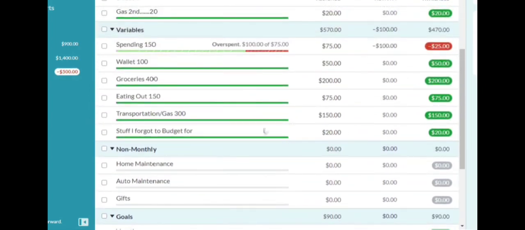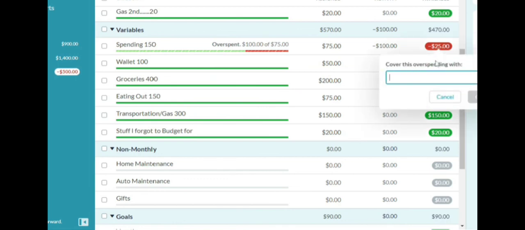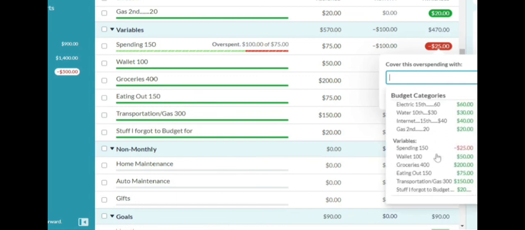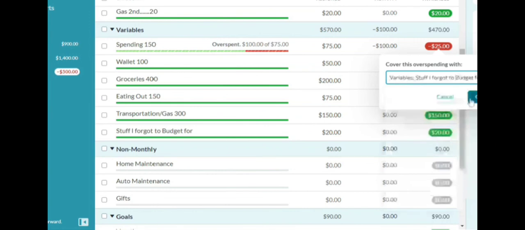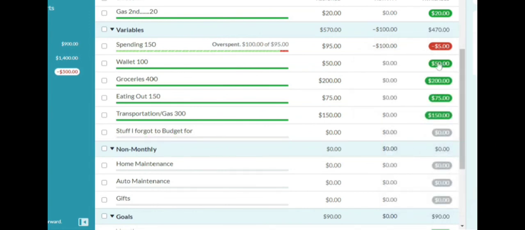Now, you do have this option here, which is the stuff I forgot to budget for. So you can take out this $20. Now, if you have another emergency like this, you won't have money here. So you can take it out from here, or from another category. So let's say, for example, we're going to click on this. We're going to cover this overspending. What other category are you going to sacrifice? So you're going to take out the $20 from stuff I forgot to budget for. So now you're still overspending by $5. Where do you want to take your money from?